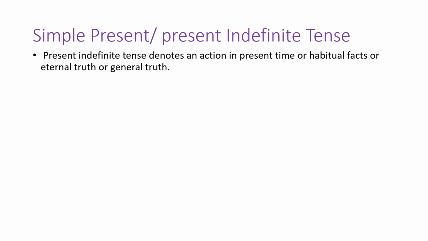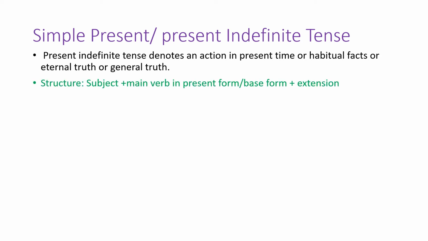It expresses the action in present time or habitual facts, or eternal truth, চিরন্তন সত্য, or general truth. Okay, present indefinite tense just denotes these three types. And every tense has its own structure. So students, present indefinite tense structure is subject plus main verb in present form or base form, then extension.